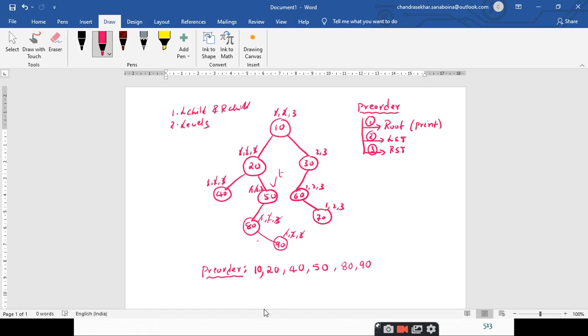The first and second steps for 50 have been successfully completed, but the third step has not been completed at this 50. So you do the third step. What is the third step here? Traversing the right subtree. Is there any right subtree over here? No, sir. No. So you just make a cross over this. Sorry.